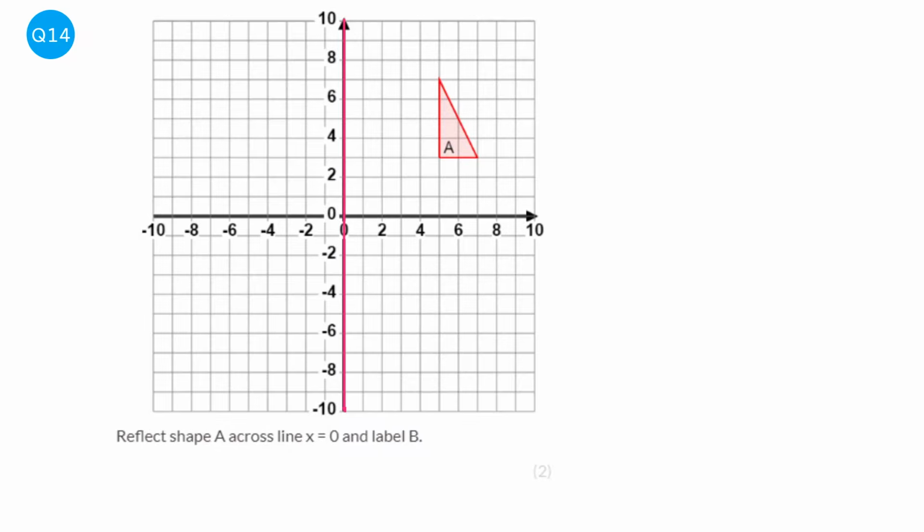And so to find out where our new shape will be, you pick a point on our triangle and you count how many jumps to get to that line. So 1, 2, 3, 4, 5. And then we count another 5. 1, 2, 3, 4, 5. So one of our coordinates is going to be here.